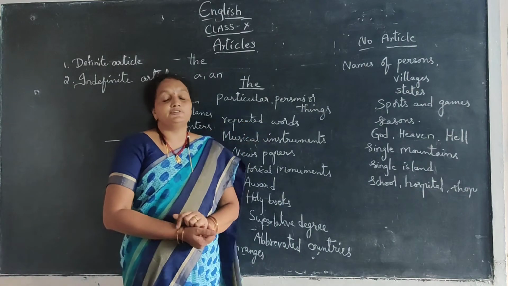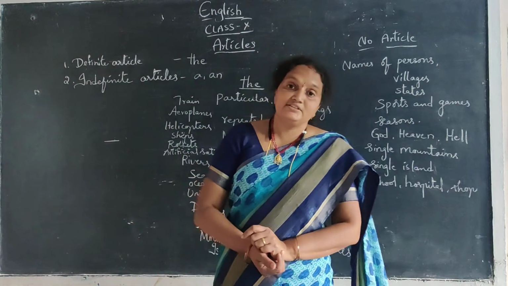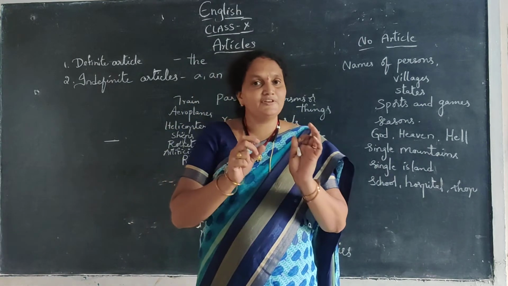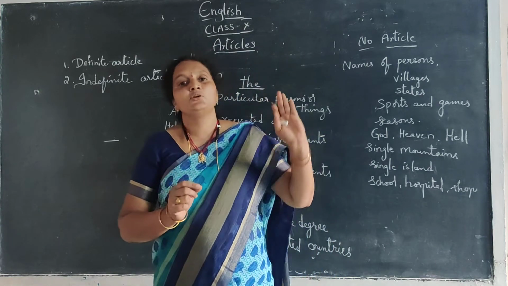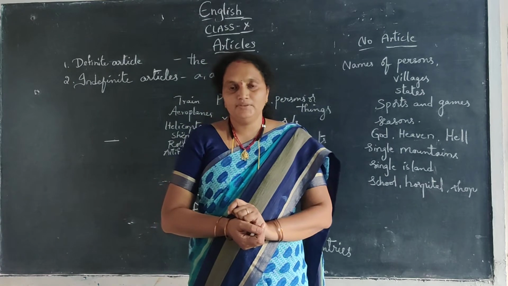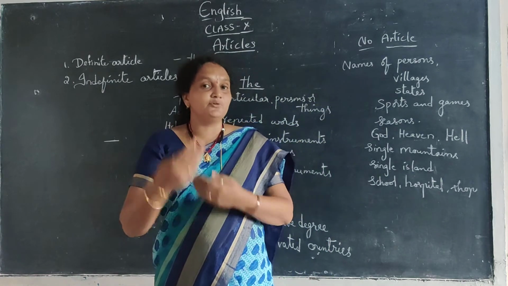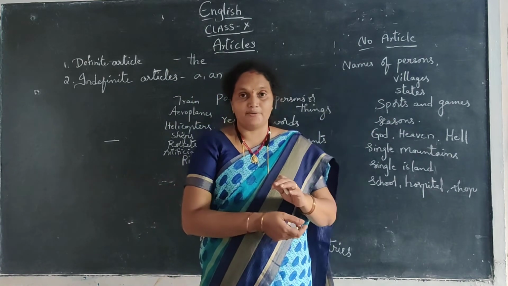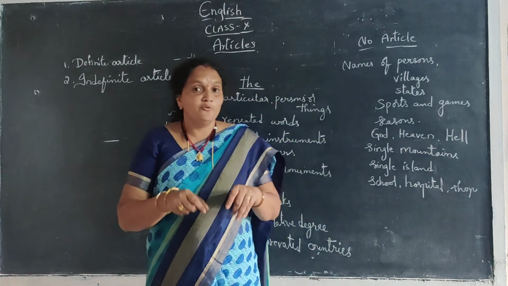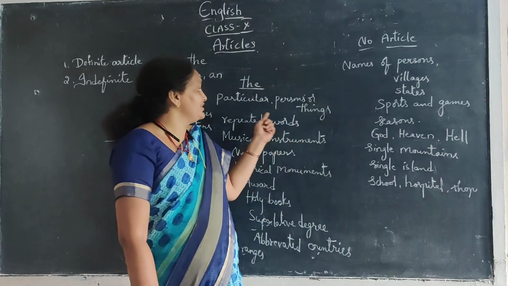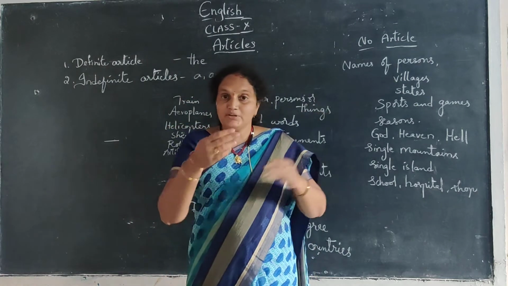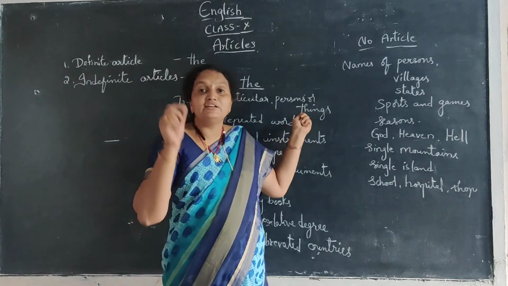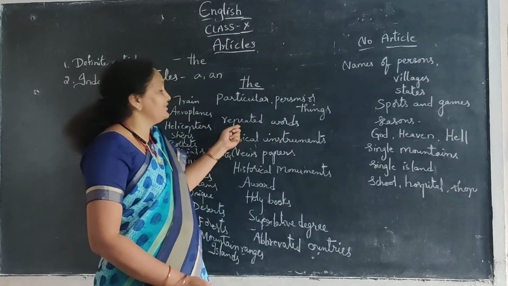Next one, repeated words. Once upon a time, there lived a farmer. So in the first sentence, we use a farmer. That means oka urlo oka farmer unnadu. And in the second sentence, we have to repeat about the farmer. We have to write the farmer because we have already introduced the farmer. There was a farmer. So now we are telling about the particular farmer. That's why we have to use the here. So in such a way, the repeated things or repeated persons will be said about with the. So that is the definite article, the repeated word.